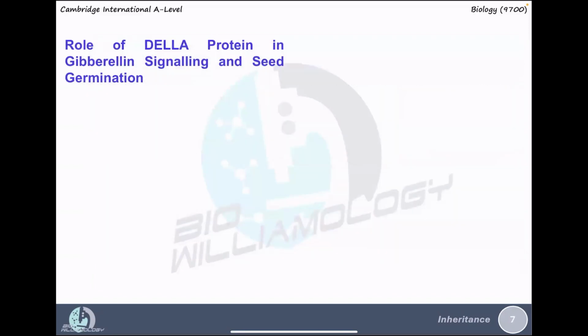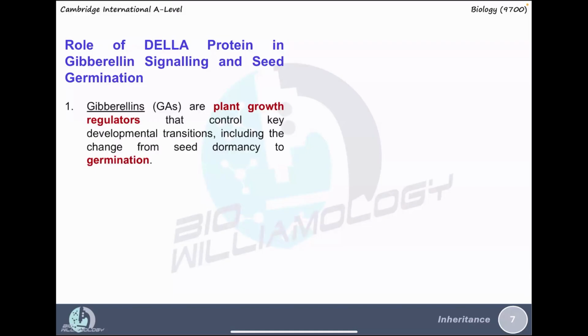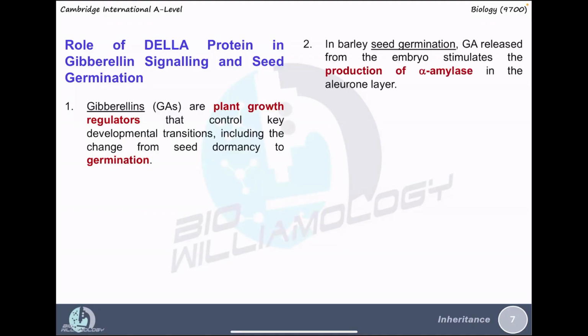Let us look at the role of DELLA protein in gibberellin signaling and seed germination. Gibberellin is a type of plant growth regulator, commonly known as a plant hormone, that controls key developmental transitions, including the change from seed dormancy to germination.